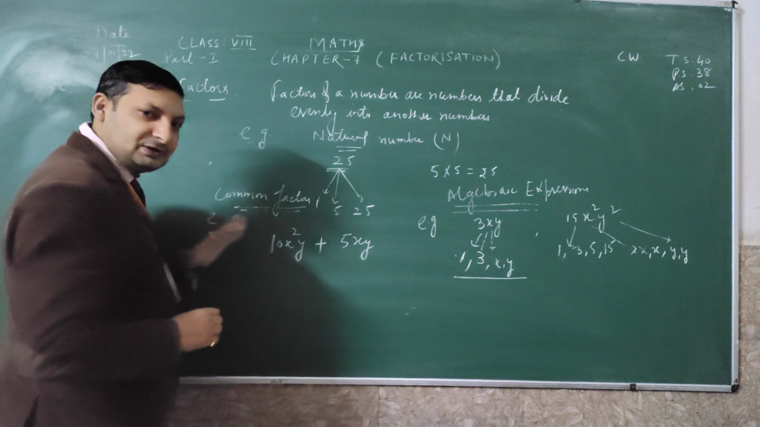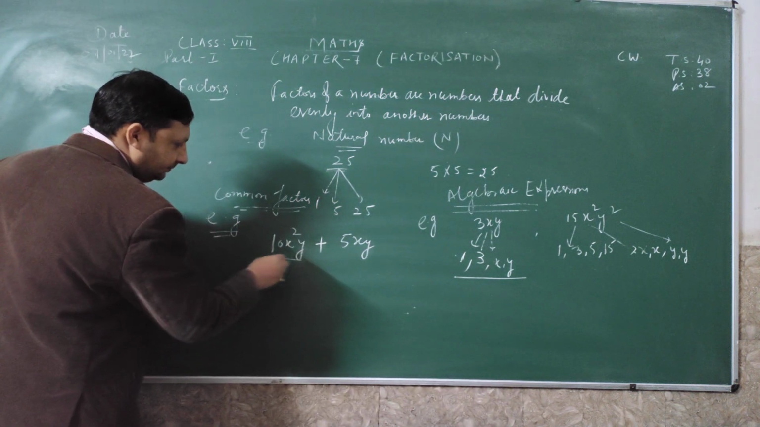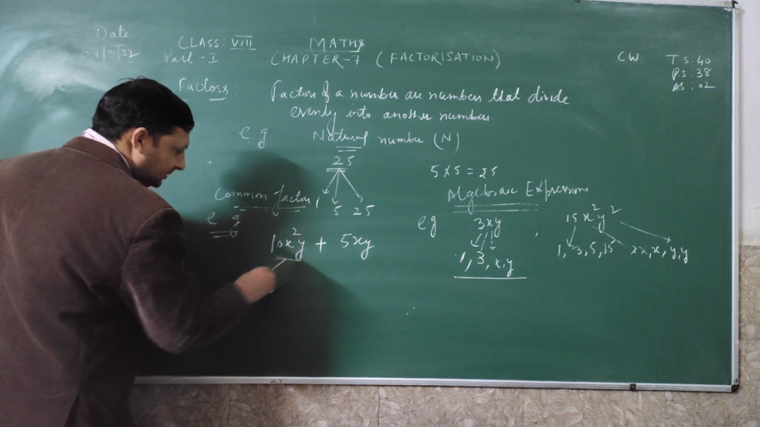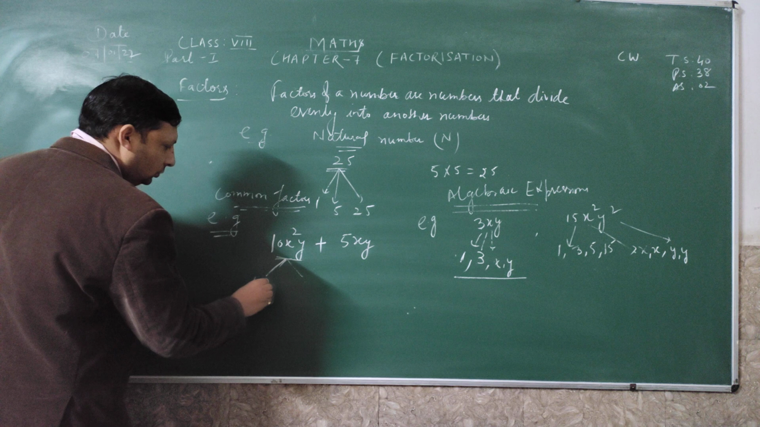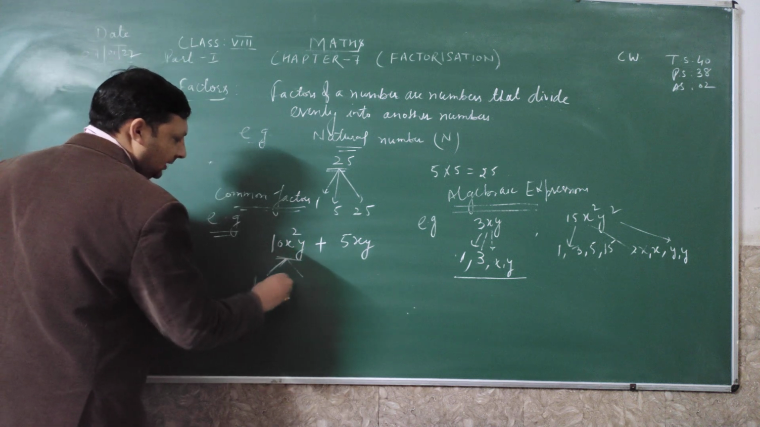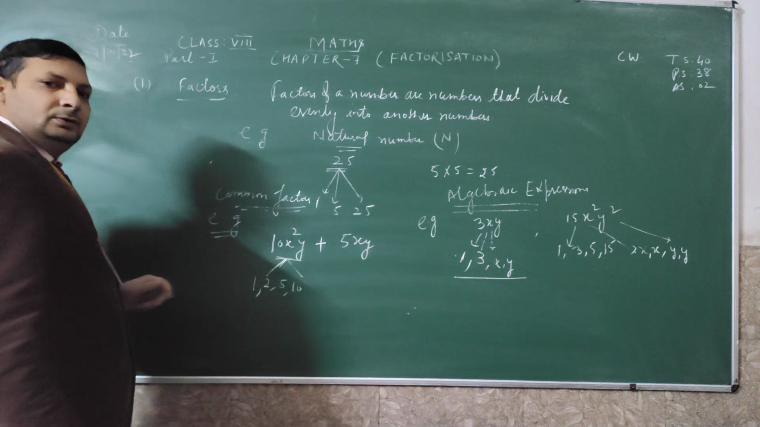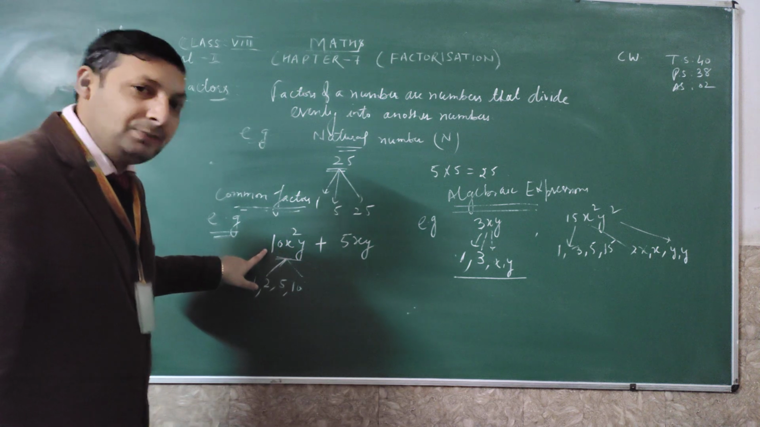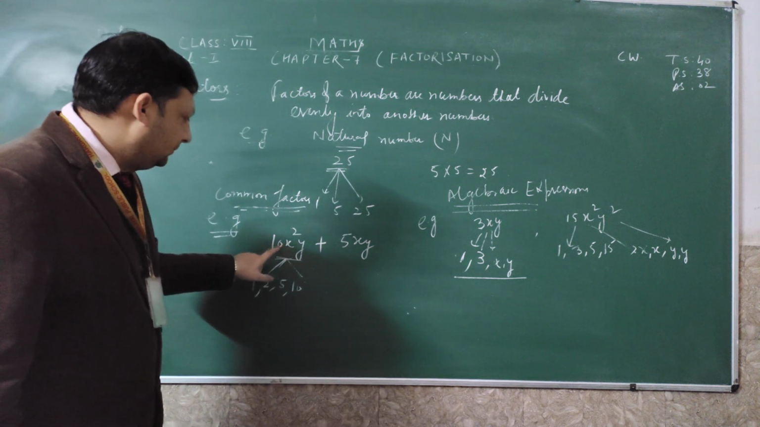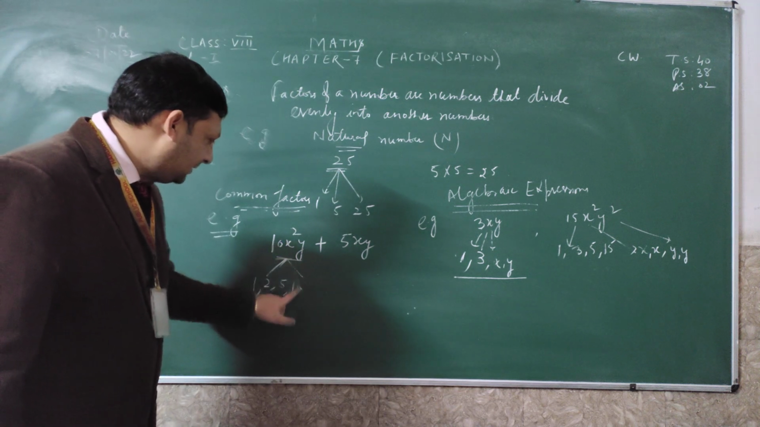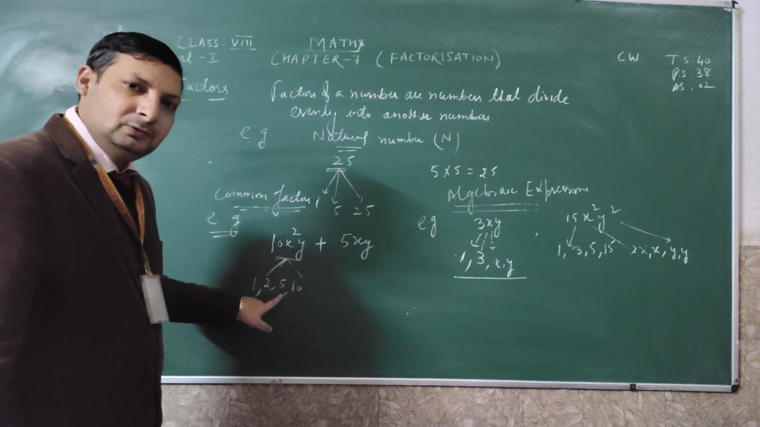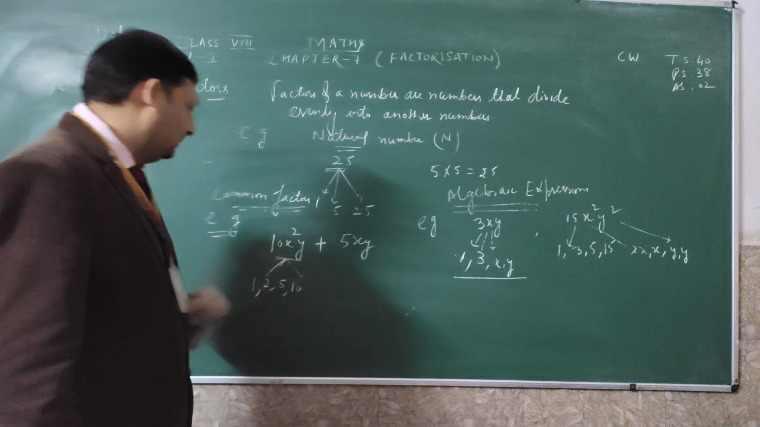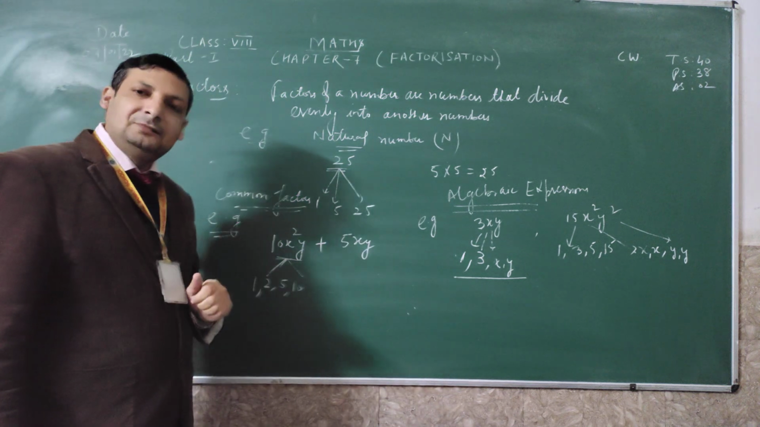Now I will first find the factors of this term. The factors of 10 are 1, 2, 5 and 10. Because 1 is a factor of every number, and 10 itself is a factor. A number itself is always a factor. And 2 times 5 is 10, or you can say 5 times 2 is 10. So 1, 2, 5, 10 are the factors of 10.